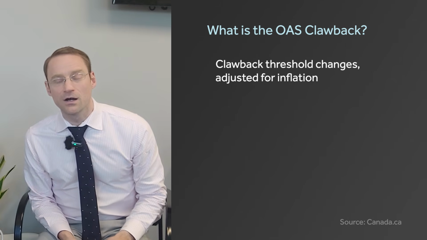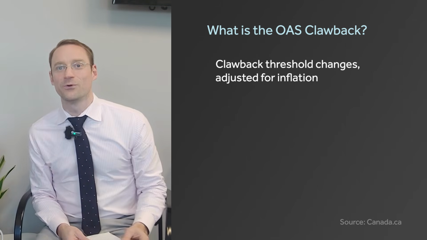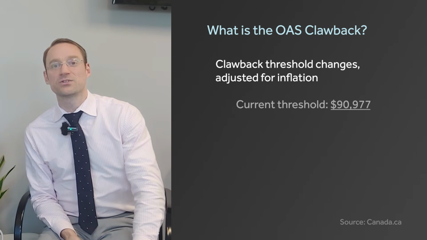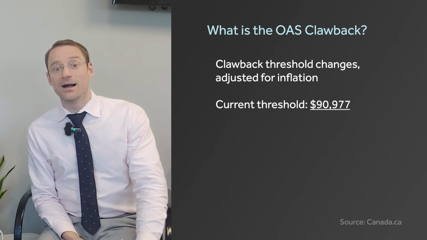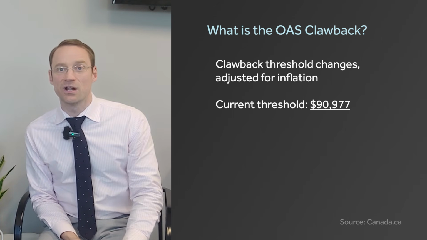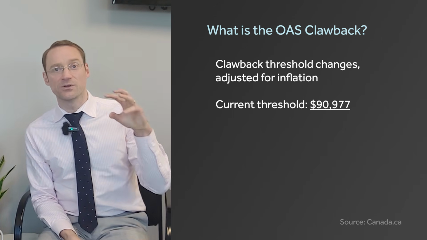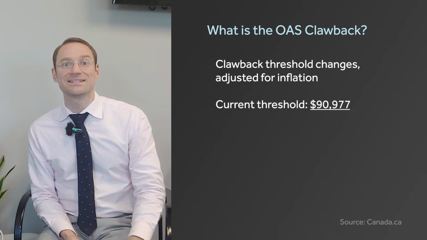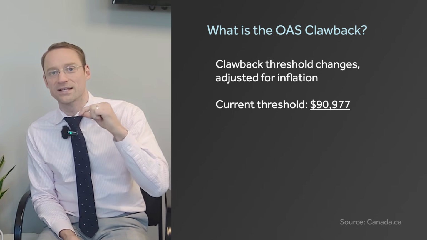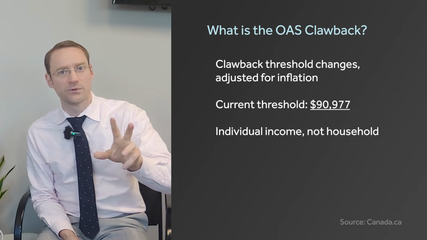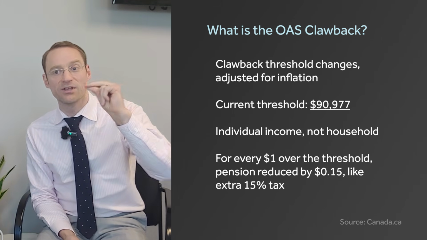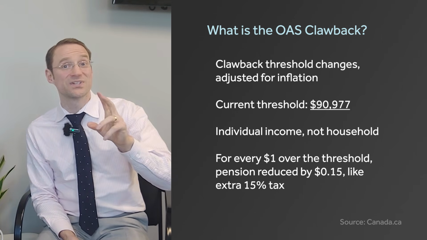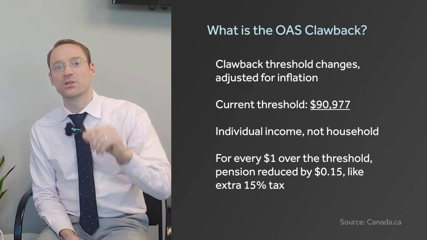The clawback, or the recovery tax as it's formally known: you make too much money, they start taking some of that benefit away. The threshold does change. It's not the same every year. Right now, it's $90,977, or roughly $91,000 of income. So you file your 2024 tax return. On that tax return, if your income is above that $90,977, they start clawing back your OAS. Important note: it's individual income, not household. For every dollar above that threshold, they take 15 cents of your OAS back. It's like a 15% extra tax. That's what the clawback is.